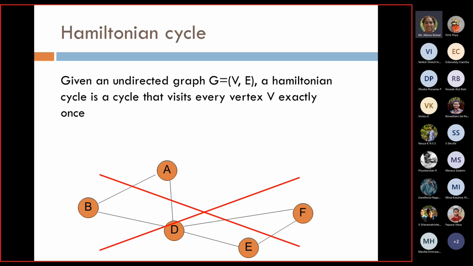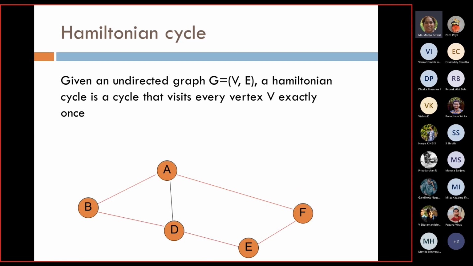What interestingly we saw in finding out the Hamiltonian cycle is, this is a small graph wherein purposefully we know that there is a Hamiltonian cycle that exists. If an undirected graph is given to me which is quite large, will I be able to find the Hamiltonian cycle? We have to see this problem like this. If somebody has given me a solution, can you check in this graph whether A, B, D, E, F is a Hamiltonian cycle or not?